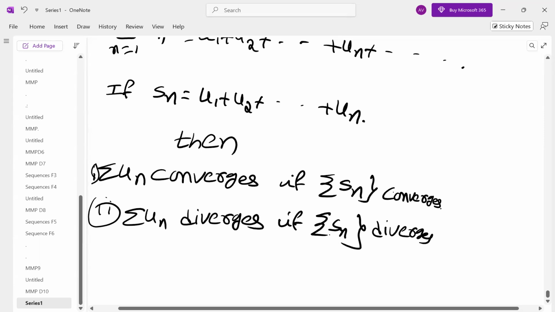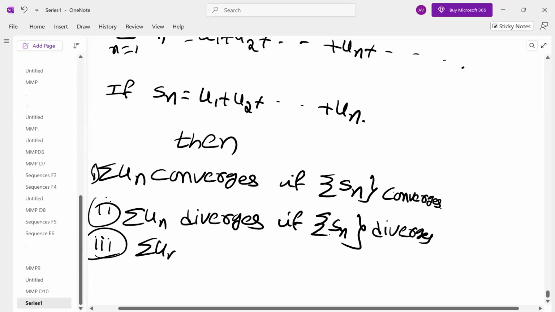If the limit of Sn is finite and not unique, it oscillates finitely, so the series also oscillates finitely. If the limit of Sn is infinity sometimes, minus infinity sometimes, the sequence oscillates infinitely. So the corresponding series also oscillates infinitely. So this is how they are connected.